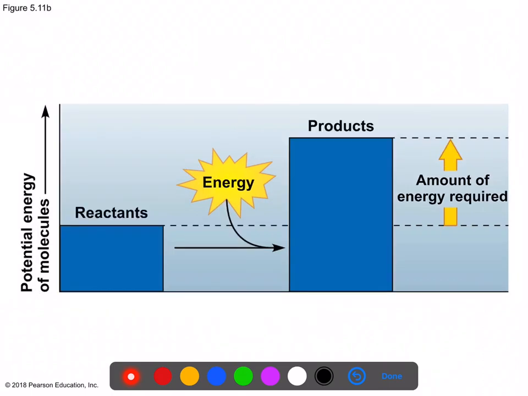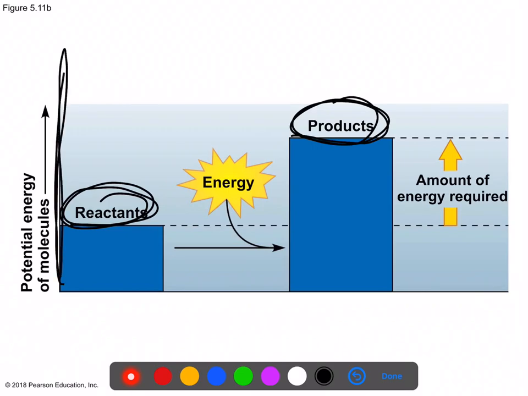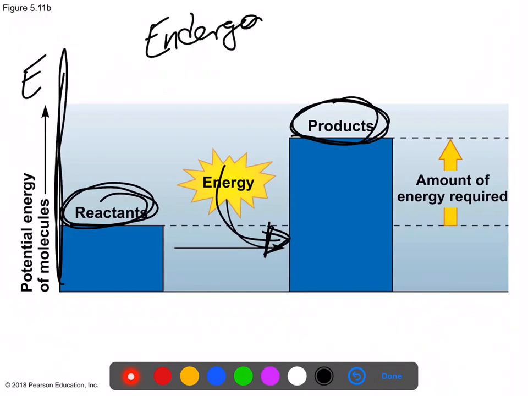Okay, here's another reaction. In this case, the reactants start out with less energy. The products have more energy. Remember, the y-axis is showing the energy scale. And we can see energy going into the reactants so that the products are now rich with energy. So this would be an endergonic reaction.